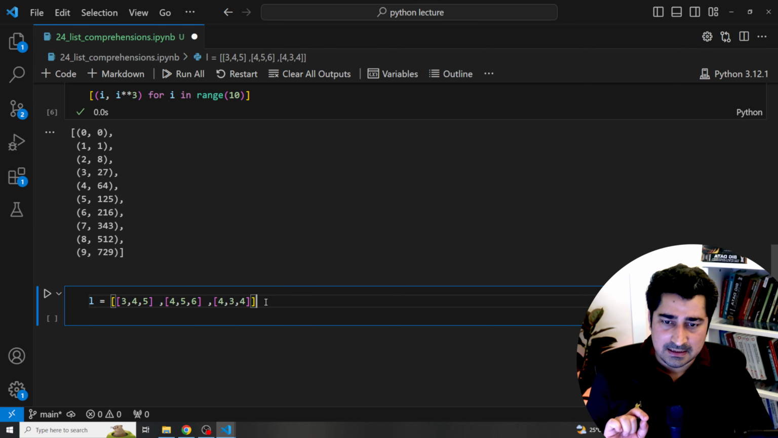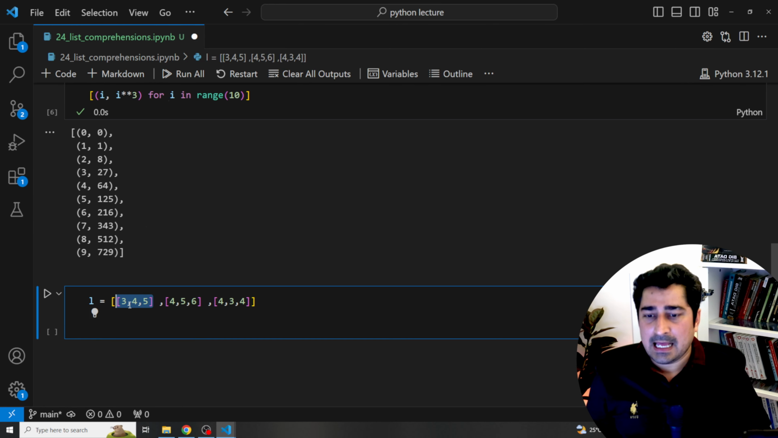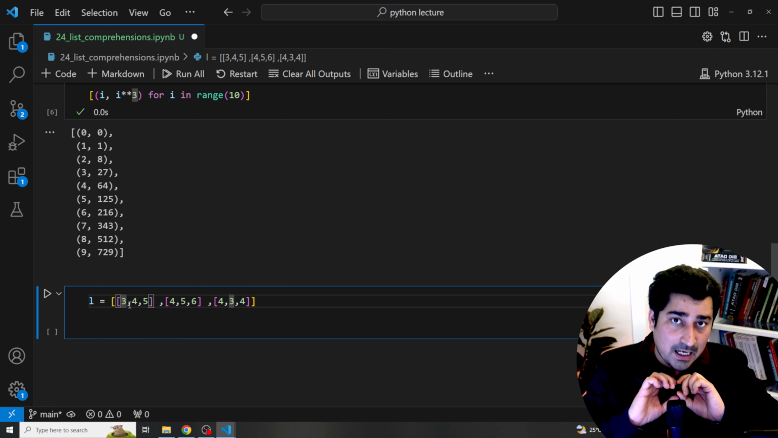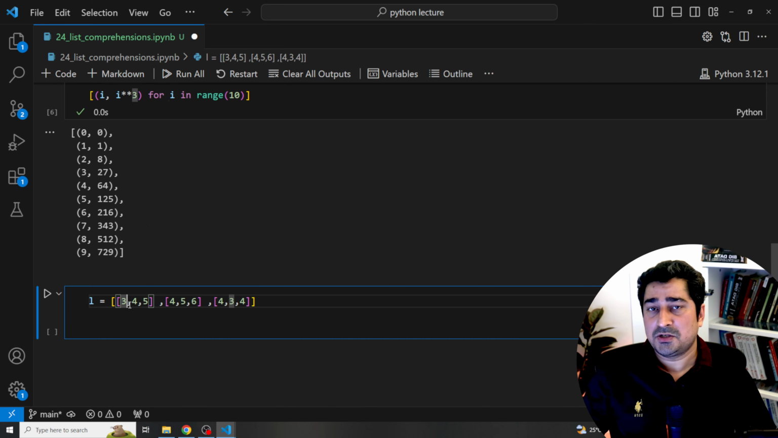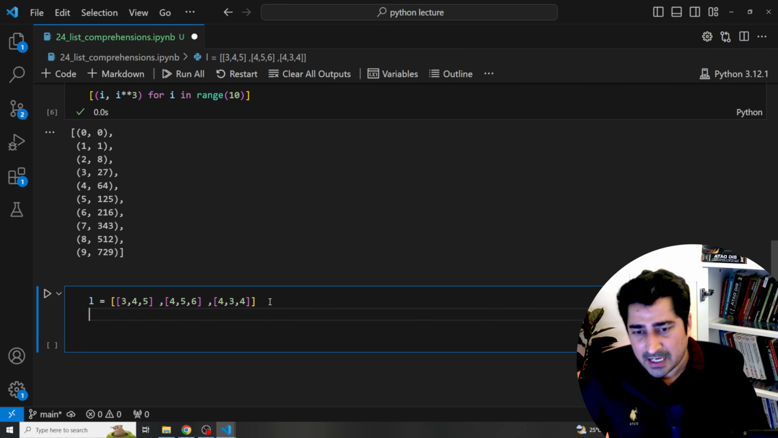Now out of this list, I am supposed to remove this nested list and create a flattened list, an unraveled list. The final list which I'm looking for should have 3, 4, 5, 4, 5, 6, 4, 3, 4 within the first list itself, not inside a list inside a list. So let's try to flatten this particular data set and extract the data in a flattened way. So what I can do is write a code.